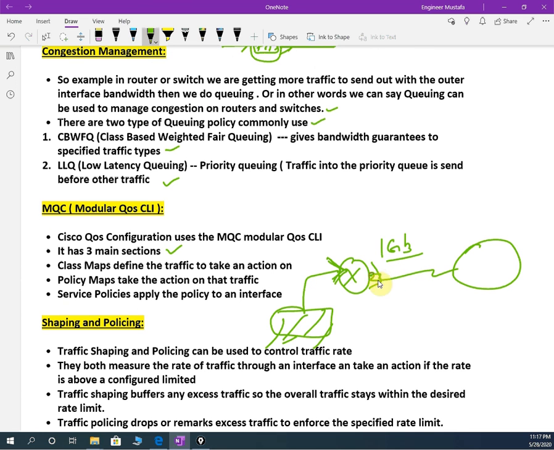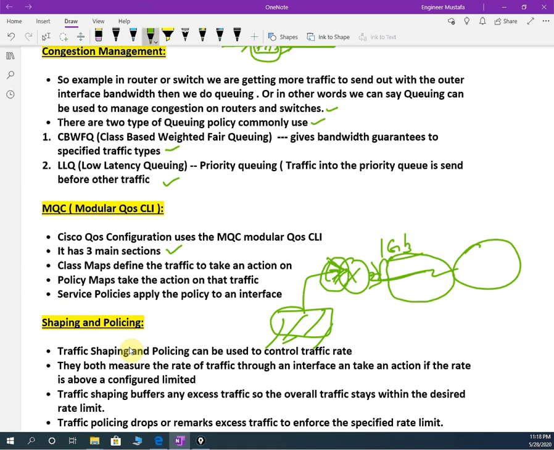We are using an optical link, so we can carry the traffic, but we are paying for 1 Gbps, we are not paying for 10 Gbps. So what will the ISP do? The ISP will configure something here, so this link will not accept traffic more than 1 Gbps. That is policing. And shaping is, we configure something here on our router side, so it will buffer and will not send more than 1 Gbps.